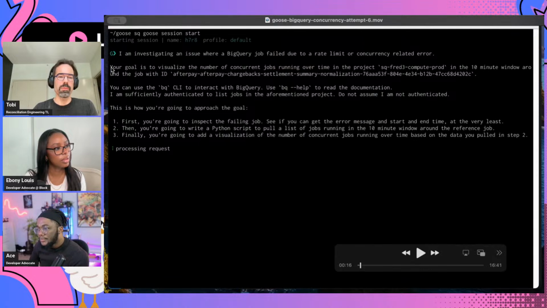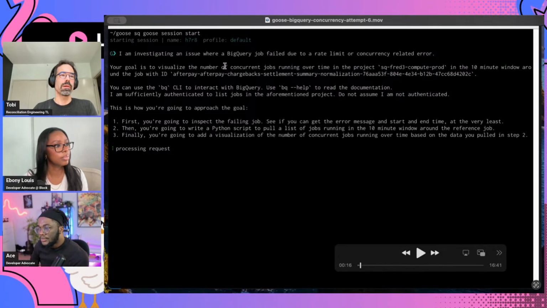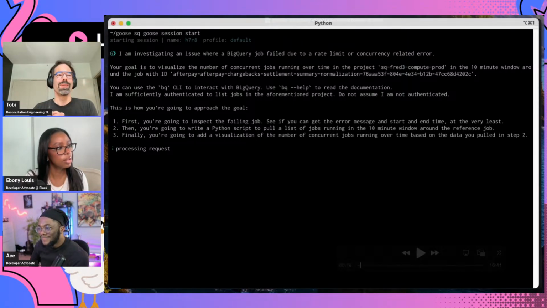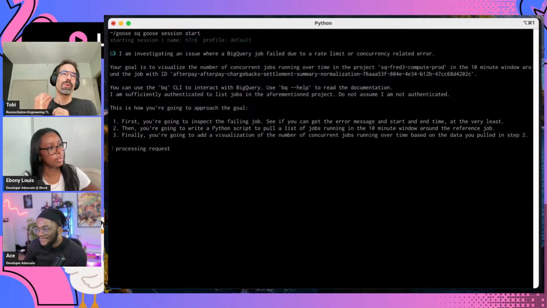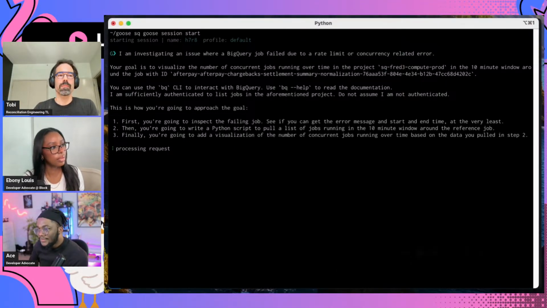Like prefix my prompt with specifically saying, your goal is to do this and this. Initially I was writing it more like, oh, I want you to help me investigate this and this problem. And that seemed to let it go into some different directions. And if I explicitly said, oh, I want you to do this, this, and this, or just this, that seemed to work a lot better.